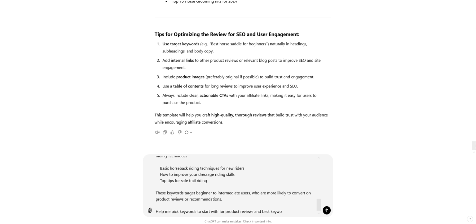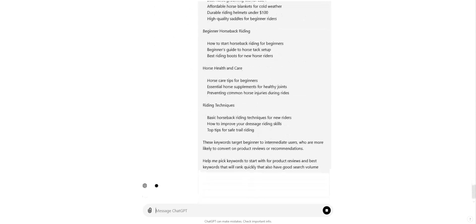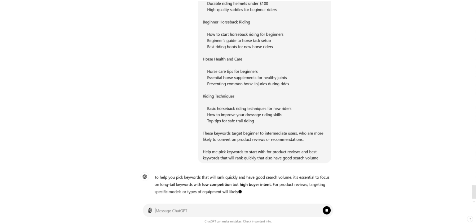best keywords that will rank quickly, that also have good search volume. Okay, something like that. You'll want to polish it. This is just live on video, but something like that. You want to take the suggestions and then ask for more clarification. And check this out.